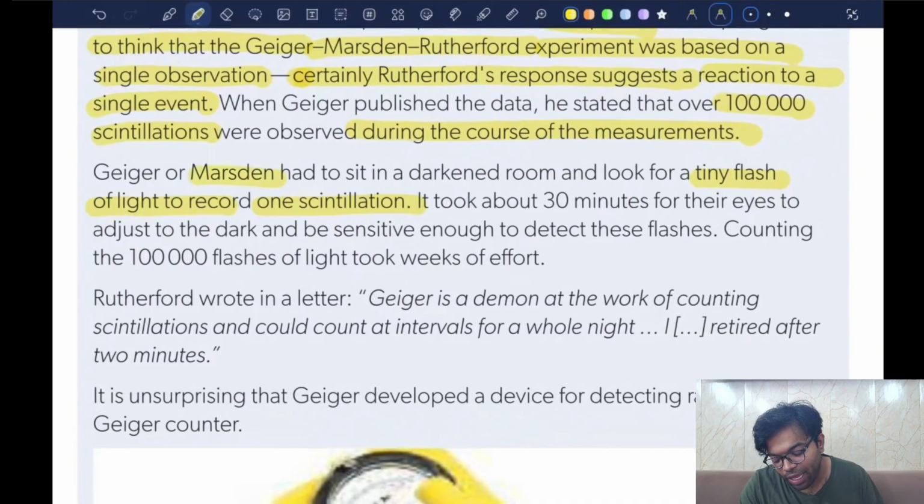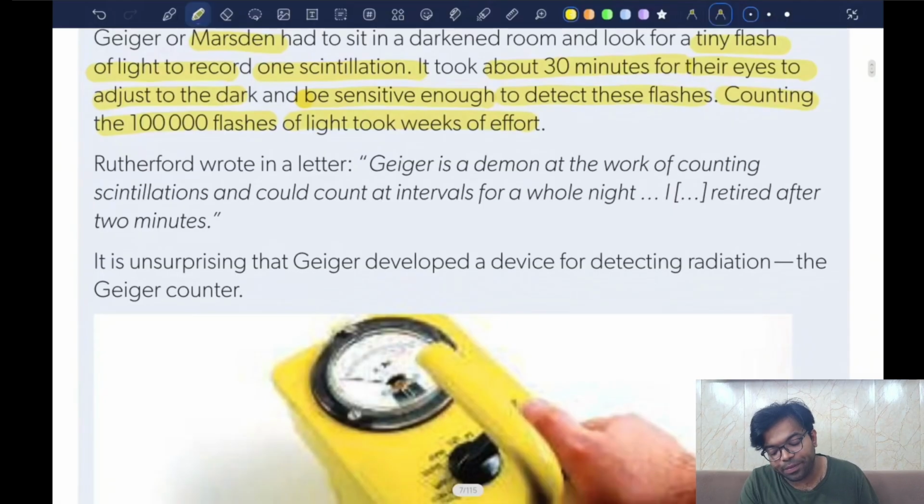It's Marsden. He had to sit in a darkened room and look for a tiny flash of light to record one scintillation. It took about 30 minutes for their eyes to adjust to the dark and be sensitive enough to detect these flashes. Counting the 100,000 flashes of light took weeks of effort. Rutherford wrote in a letter, "Geiger is a demon at work of counting the scintillations and could count at intervals for the whole night."